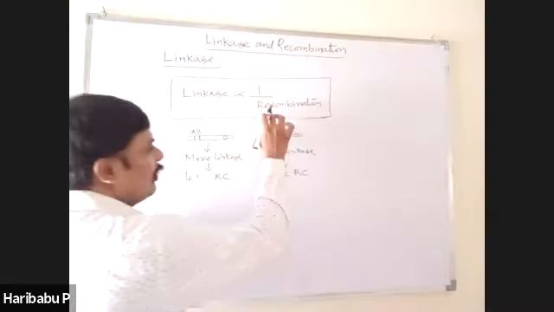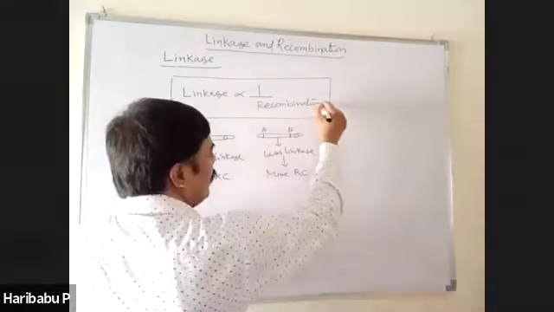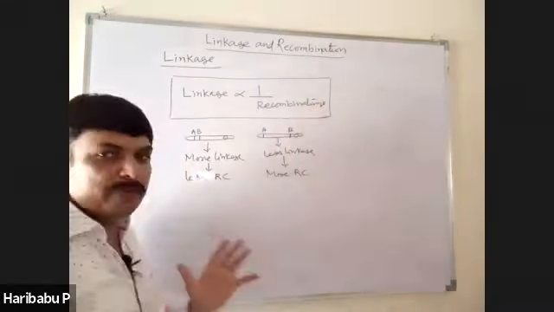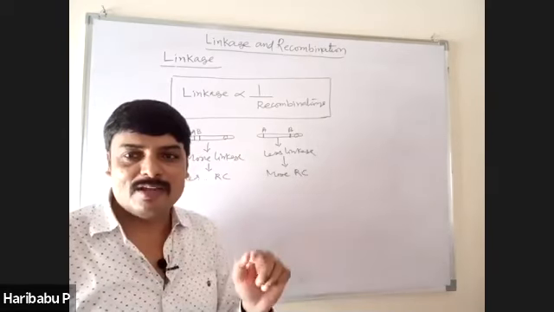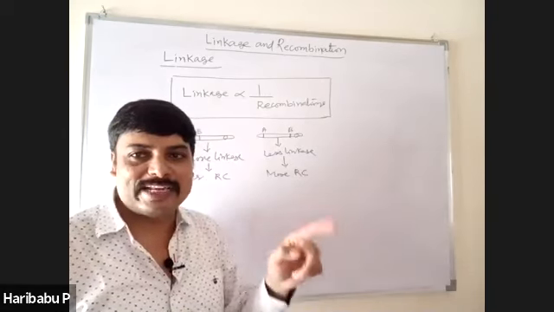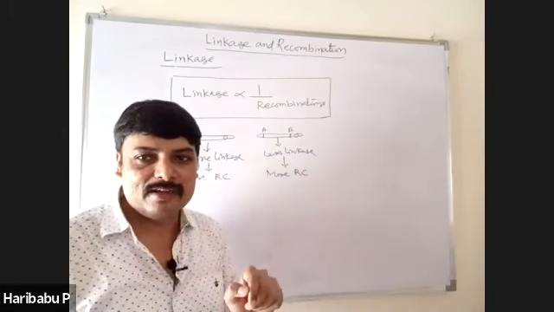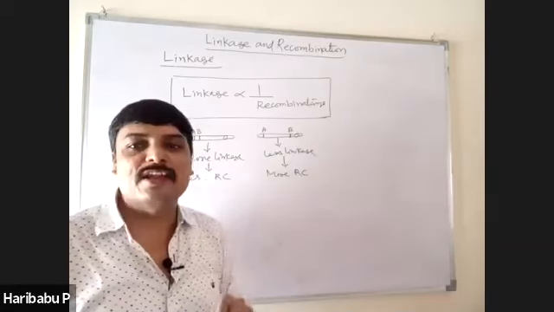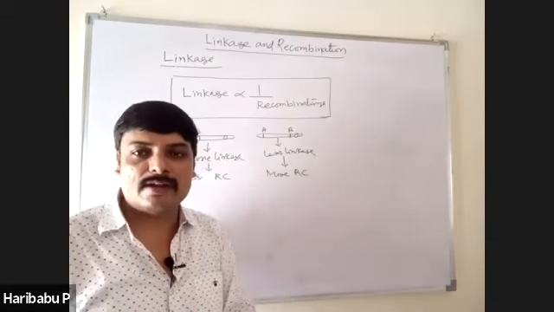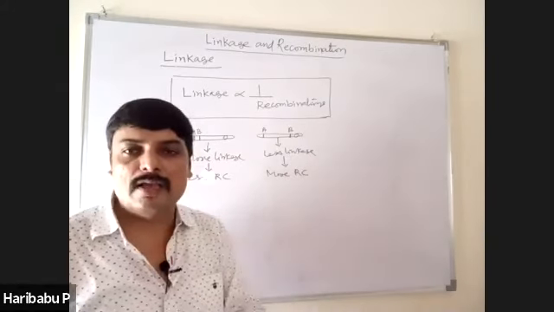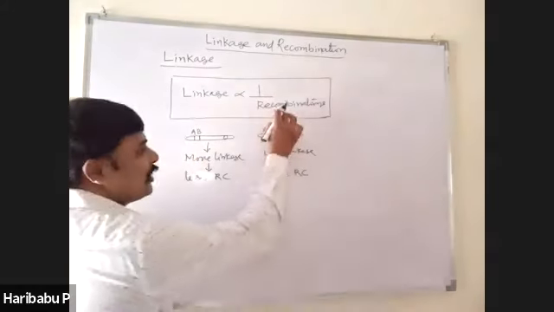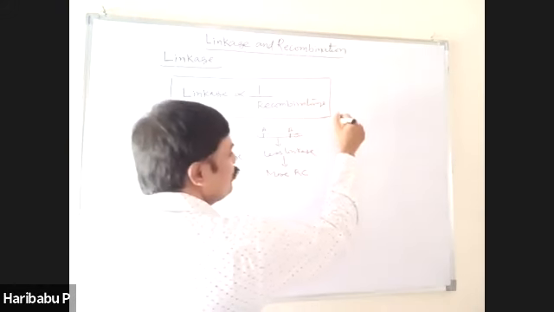And you remember, what are recombinations? The new combinations that appear, not found in their parents, are called recombinations. You have seen in Mendel's dihybrid cross phenotypes, yellow round, yellow wrinkled, green round, green wrinkled. Among them, yellow wrinkled and green round are recombinations. They are also called Mendelian recombinations. These recombinations are caused due to crossing over.